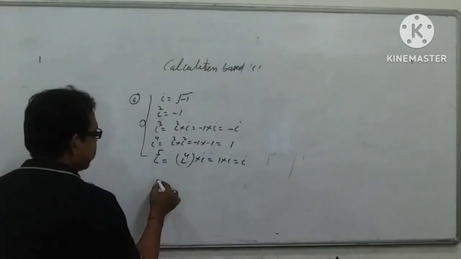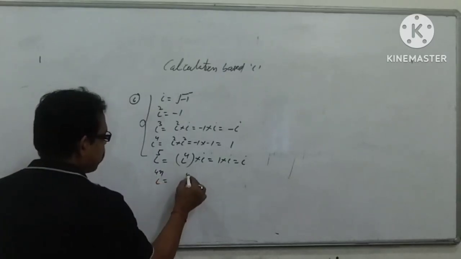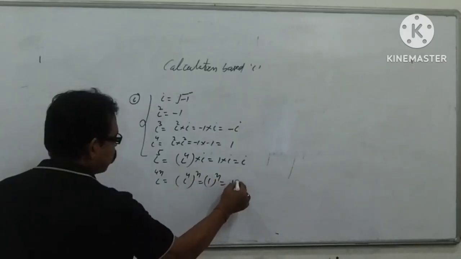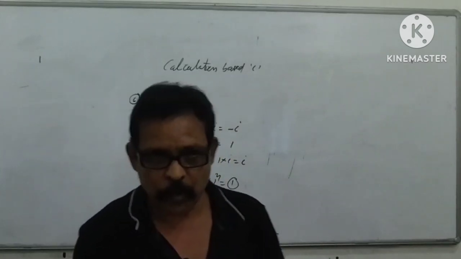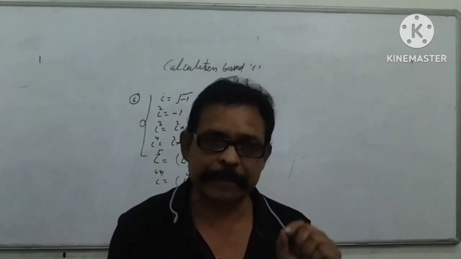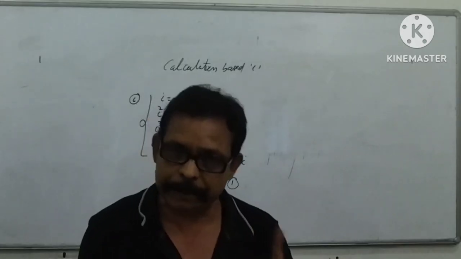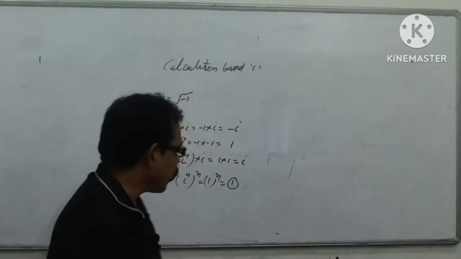Again, if we say i to the power 4n, that means i⁴ to the power n, 1 to the power n, that is equal to 1. It means i⁴, i⁸, i¹² — if the power of i is a multiple of 4, then 100% its value is 1.